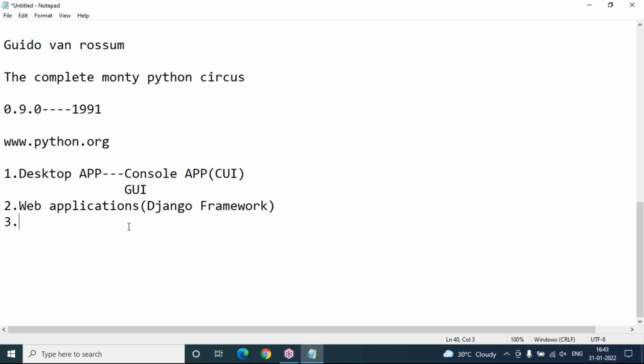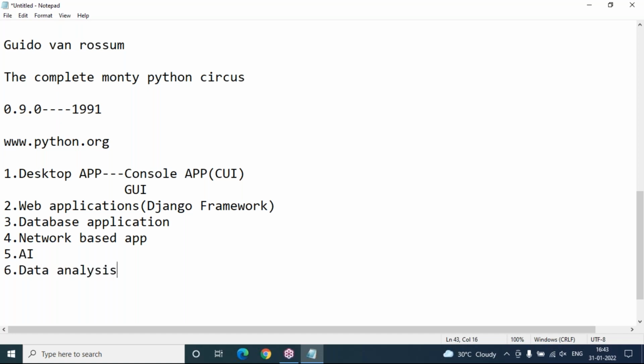So now, coming to web applications with the Django framework, database kind of applications, and network based applications can also be developed using Python. Also artificial intelligence, AI, and data analysis or data science applications.